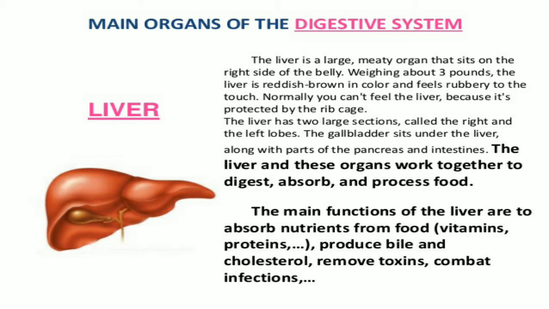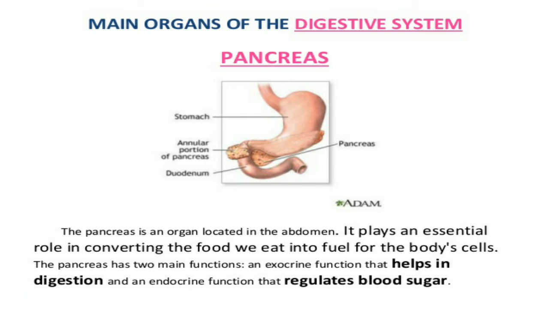So the main organ of the digestive system is the liver, and the liver is large and reddish brown in color, and it works to absorb nutrients, vitamins and proteins from food, remove toxins and combat infection. So children, you all understand about the digestive system and its main part, the liver. Now next, the main organ of the digestive system is